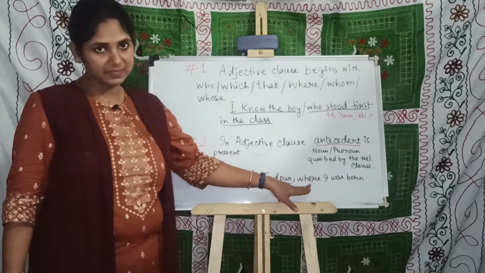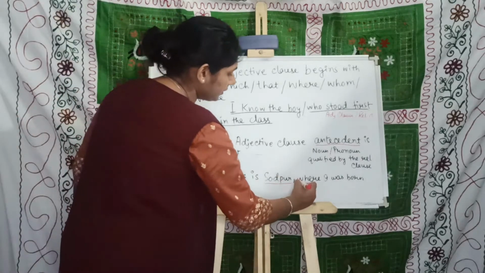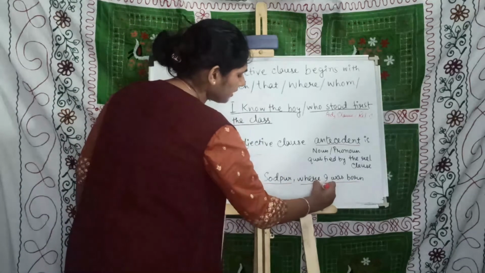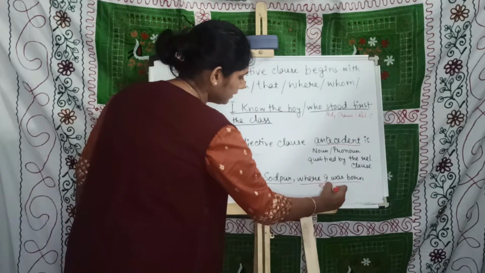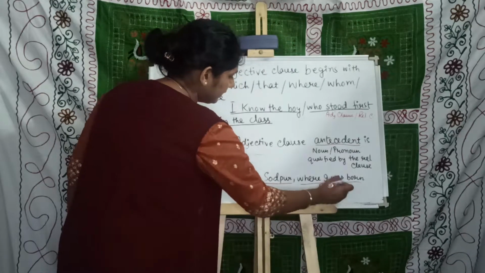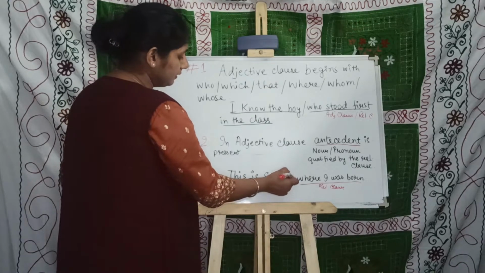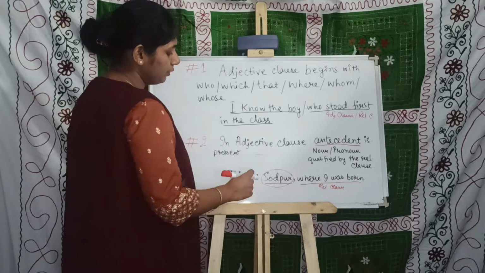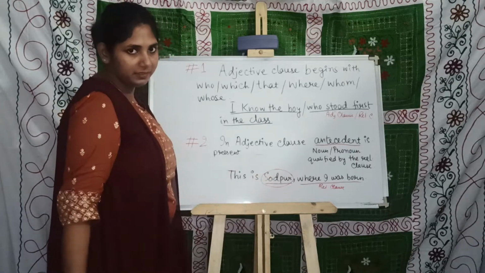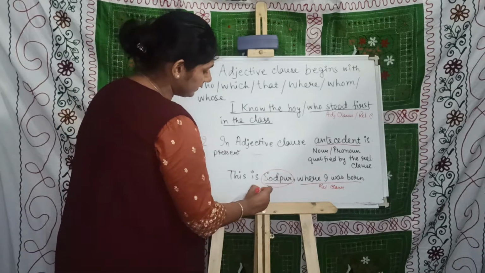In this particular sentence, where I was born is a relative clause and this relative pronoun is actually qualifying this noun. So, Jodhpur here is an antecedent.